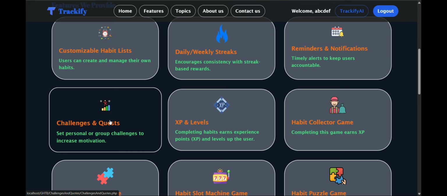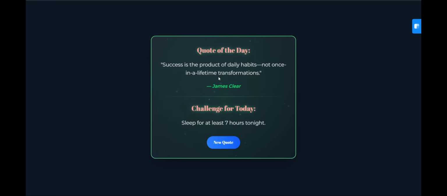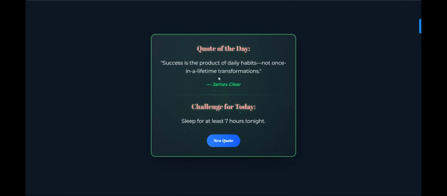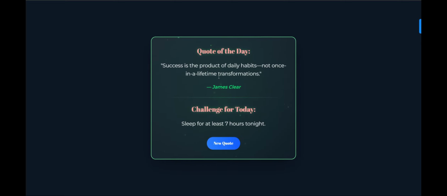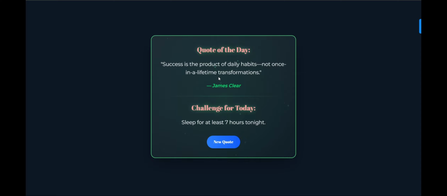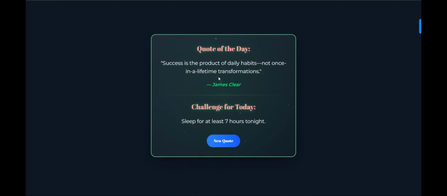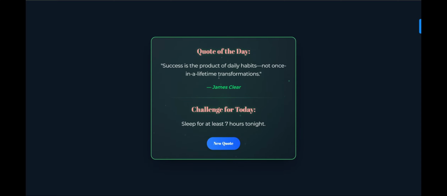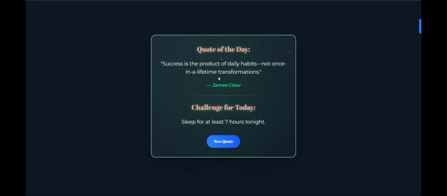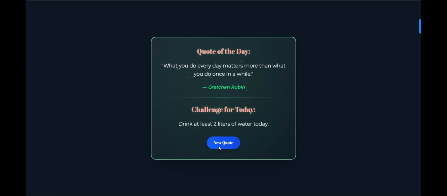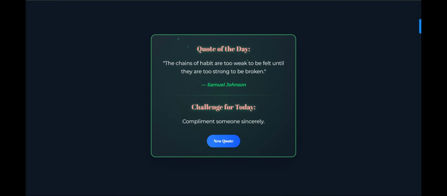Also, there is another feature of challenges and quotes which will generate a quote of the day and a challenge for the day, to provide motivation to the user. So today's quote of the day is: success is the product of daily habits, not once-in-a-lifetime transformation, and the challenge for the day: sleep for at least 7 hours tonight. After clicking, a new quote and a new challenge are generated.